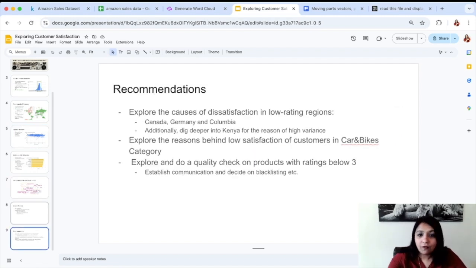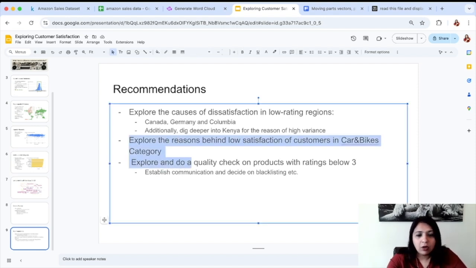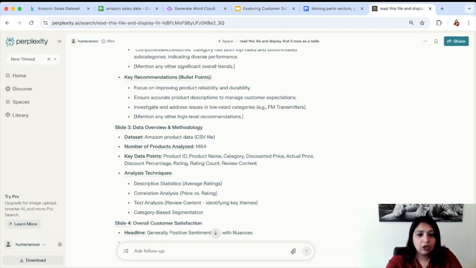Of course, we spoke about the country as well, but here we want to focus more on the categories, do a quick quality check on products with ratings below 3, establish communication and decide on how we want to handle these relationships moving forward. And here it is focusing on exactly that point.